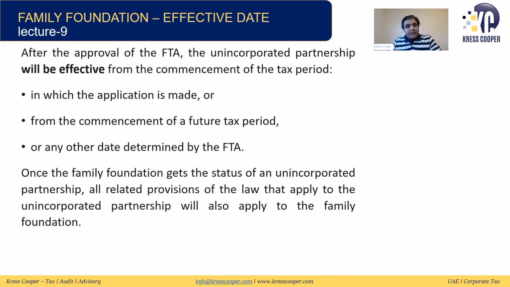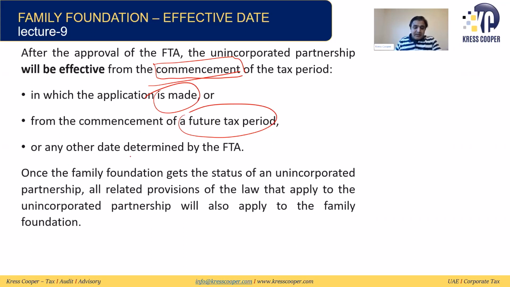Now, as we discussed, trusts or foundations, or we can say family foundations, can apply to the FTA to be treated as an unincorporated partnership. And if it has been approved by the FTA, from which period will it be effective? It will be effective from the commencement of the tax period in which the application is made. This word, commencement, is very important. From the commencement of the tax period in which the application is made, from the commencement of any future tax period, or any other date determined by the FTA. So from any other date.